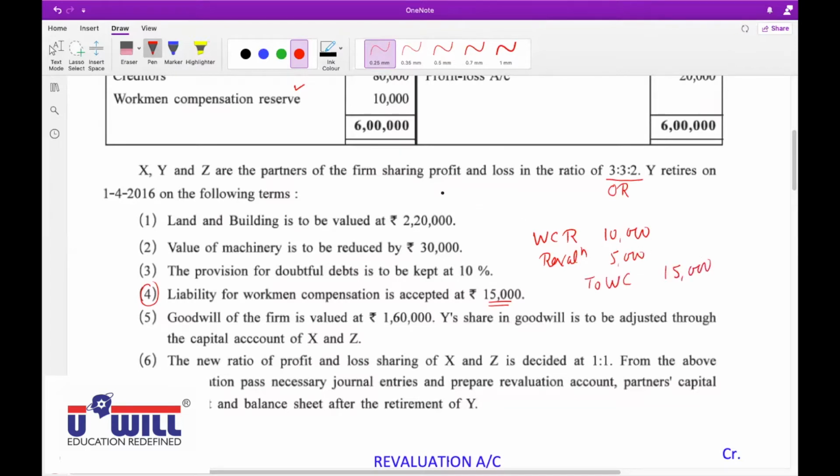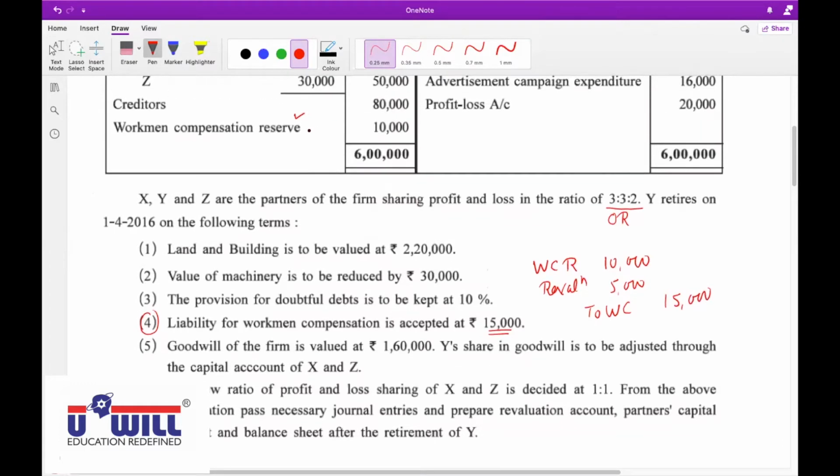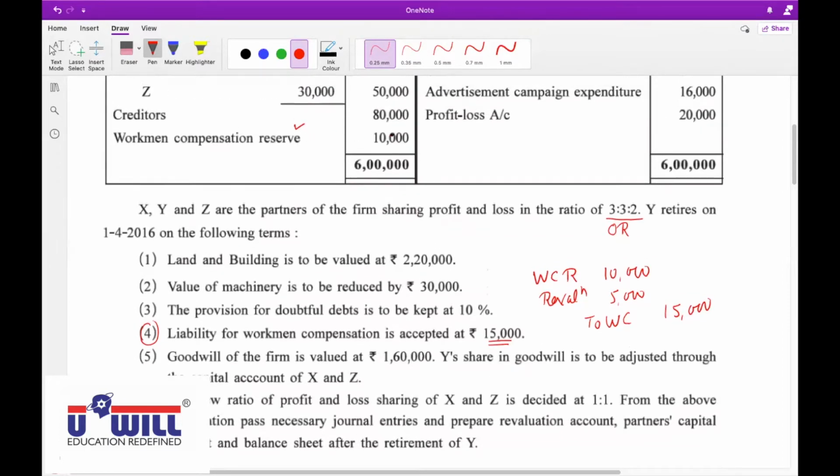So no amount of workman's compensation reserve will be distributed between the partners because the entire 10,000 is used in paying up the liability. In addition, the shortfall of 5,000 we have taken from revaluation account.